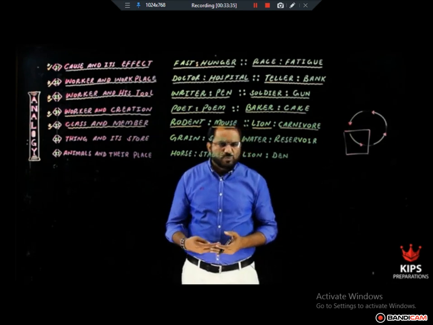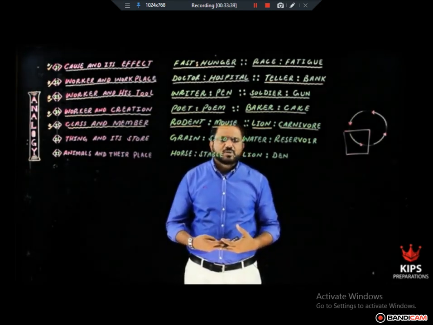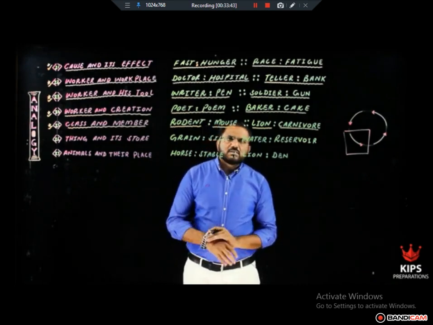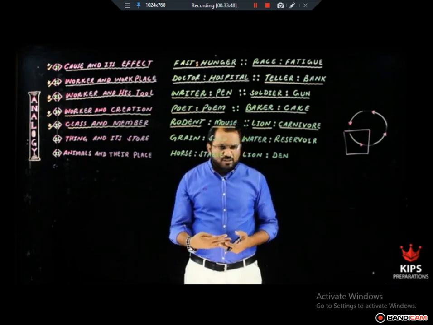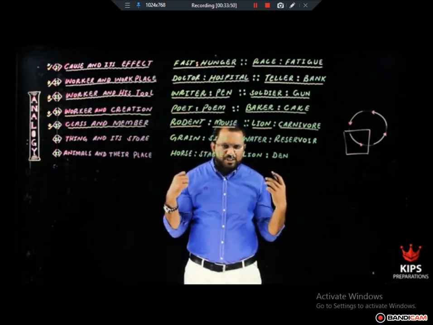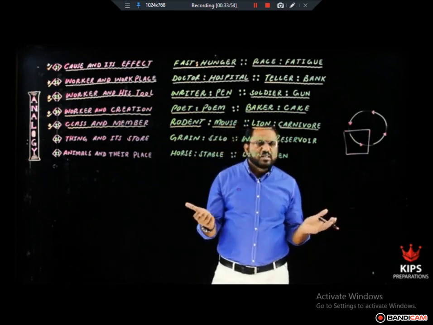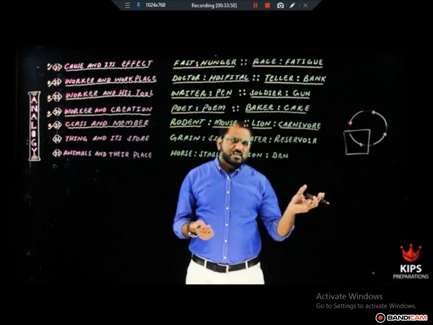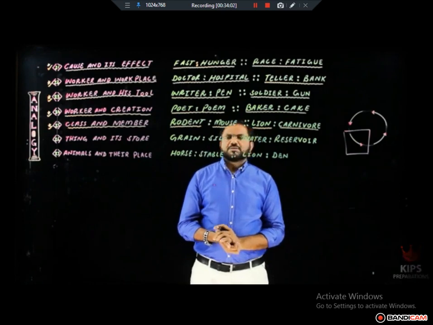Kangaroo is marsupial. Marsupials are the animals that have a pouch like kangaroo. So kangaroo belongs to the family of marsupials. In the same manner, crab and tortoise, they have a hard outer shell. So all the animals that have a hard outer shell are called crustaceans. So crab belongs to the class of crustacean. Tortoise belongs to the class of crustaceans.